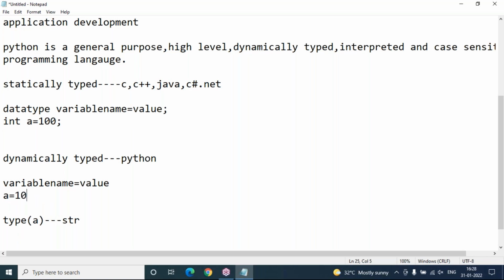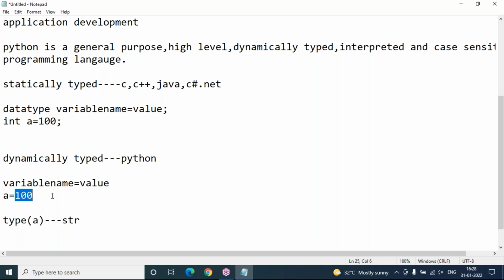So you need not specify any data type while writing Python programming. So that indicates that this is dynamically typed. Dynamically typed means at the time of program execution, based on the value, the data type will be decided for your variable. This is called dynamically typed.